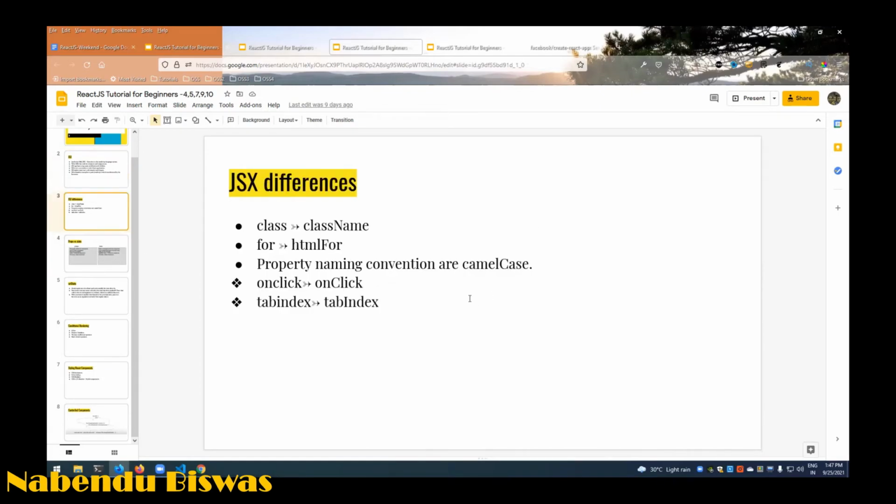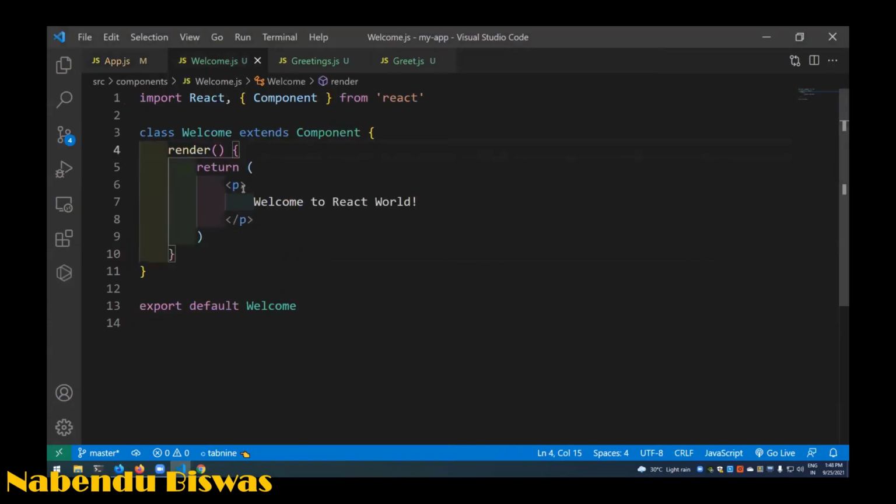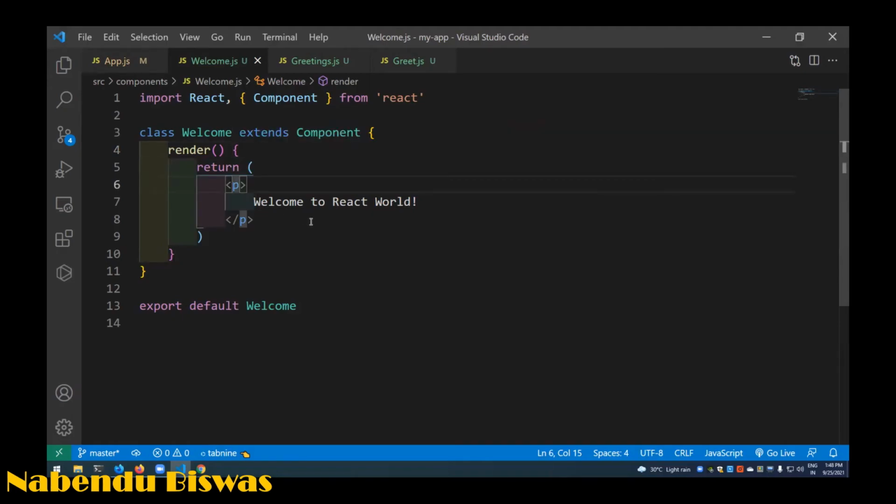After that, there are some JSX differences. We'll soon see that at the end of the day, JSX is mainly HTML only, but we are soon going to see how to incorporate JavaScript here also. In HTML you can use classes, which are used for CSS.